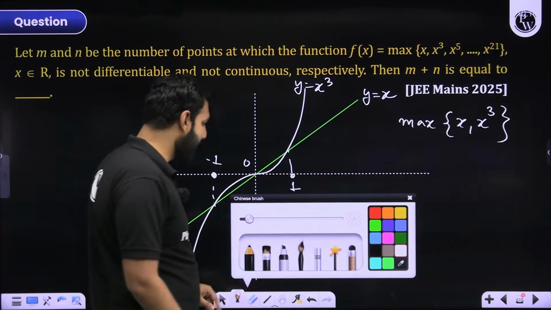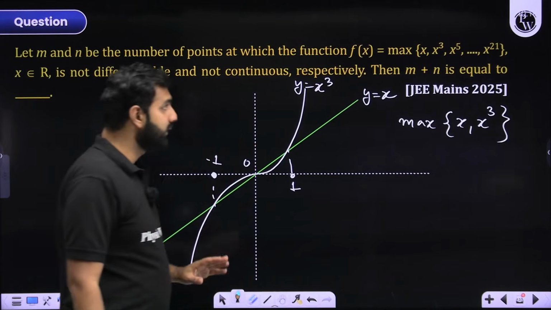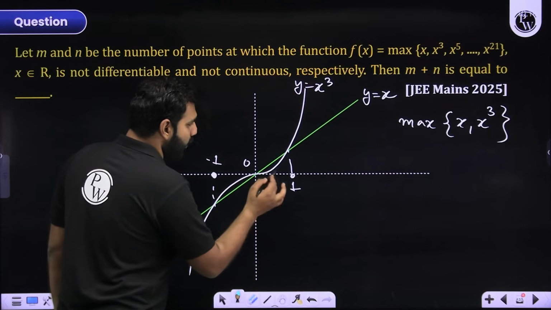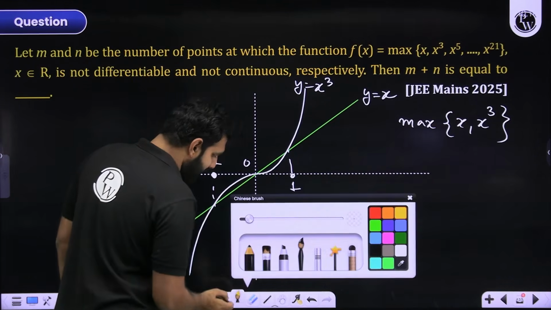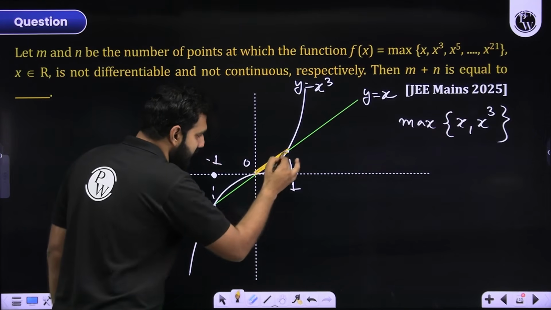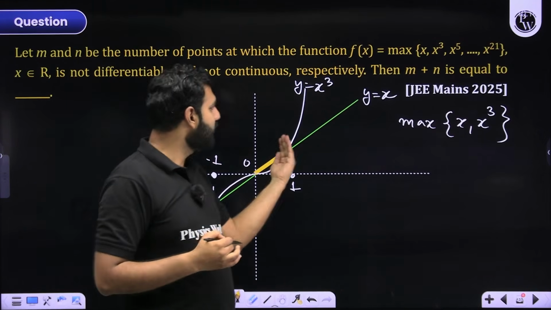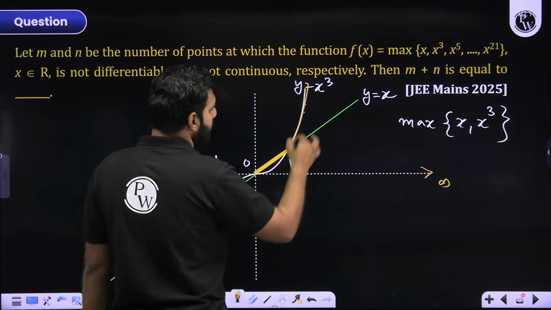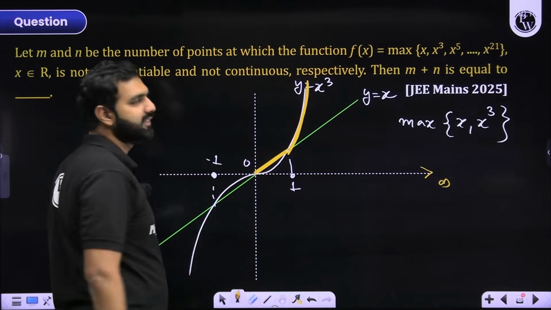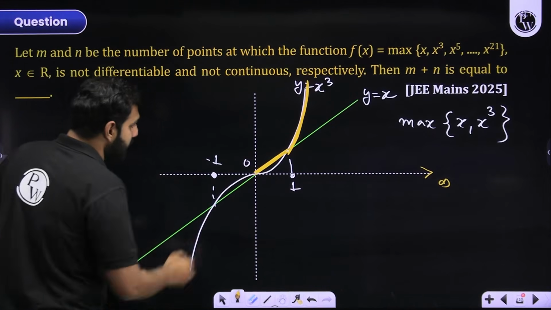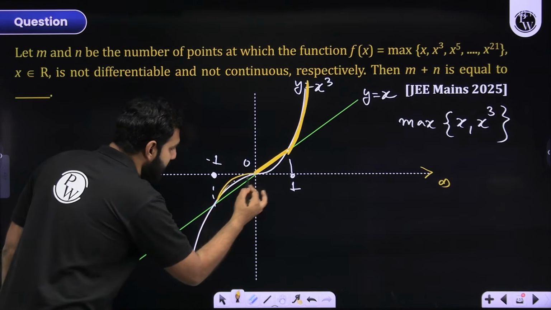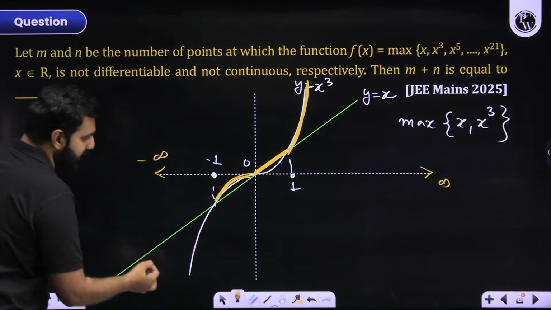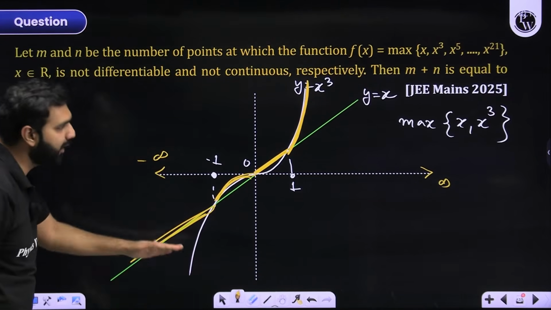Now, what I'm trying to make you understand very clearly here is that I need to find the maximum of x and x cube. Between 0 and 1, what is the maximum? Can you not notice that between 0 and 1, the maximum is y equals x. But from 1 to infinity, the maximum is x cube. Similarly, between -1 and 0, the maximum is x cube. And between minus infinity and -1, the maximum is x, because this is the upper curve.